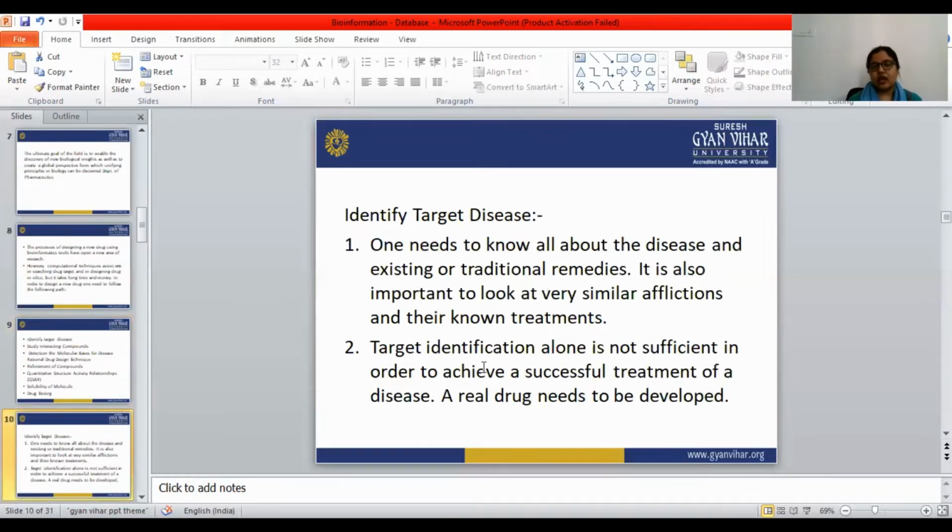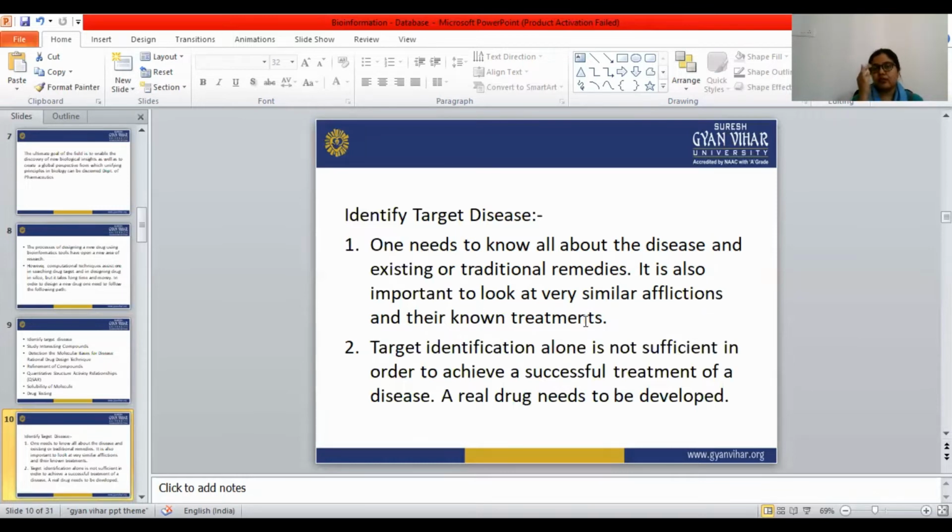So first one, how we can identify the target disease. One needs to know all about the disease and the existing or traditional remedies. The researcher or the scientist must know all about the disease and its existing and traditional remedies. It is also important to look at very similar afflictions and their known treatments.